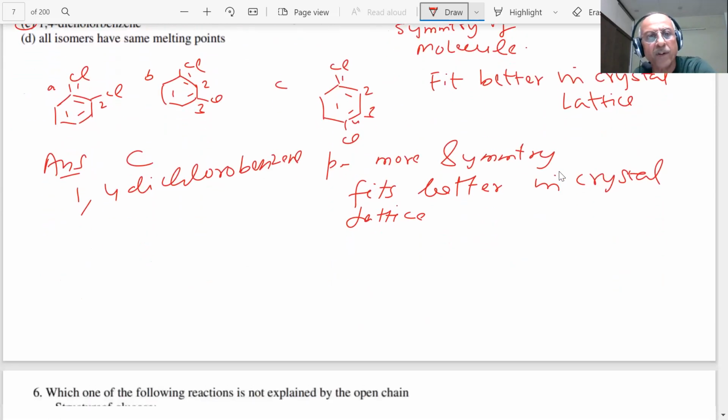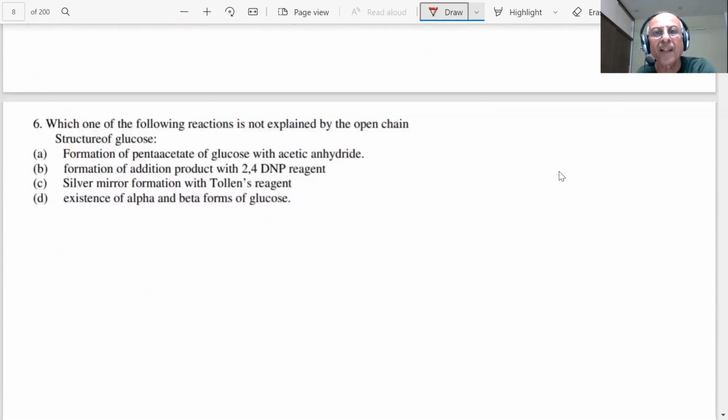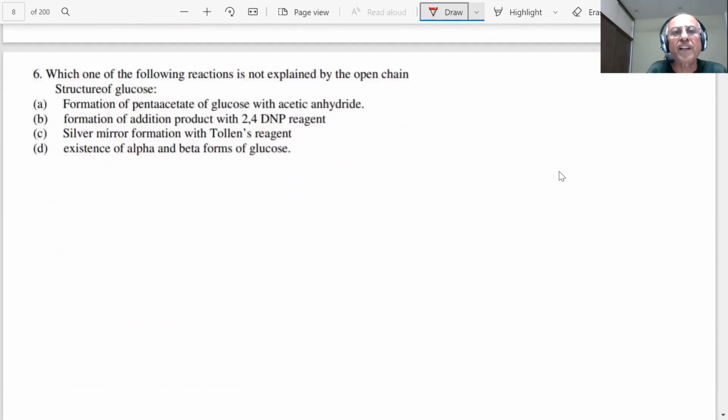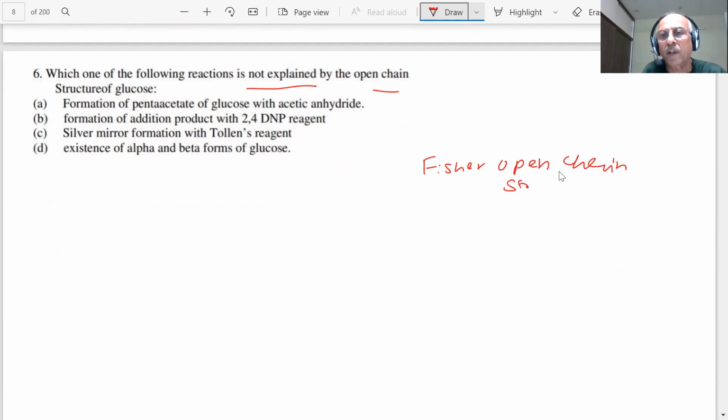Okay, next question, students. Which one of the following reactions is not explained by the open chain structure of glucose, student? You already know Fischer has given a projection. Open chain structure of glucose is in your NCERT book, students. So formation of pentaacetate with acetic anhydride, this can be explained by open chain structure.